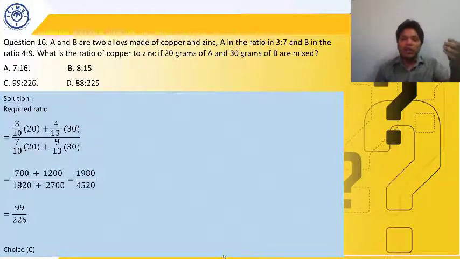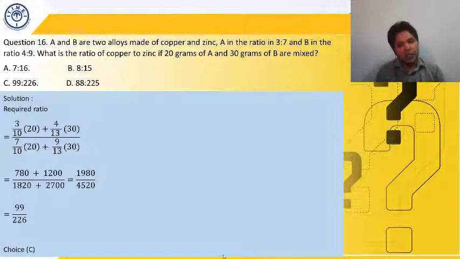So we have taken how much copper is coming out of A and how much copper is coming out of B. We have just added it, and similarly we have taken how much zinc is coming out of A and how much zinc is coming out of B, and we have just added it and taken their ratio and simplified it. That has been asked in the question. So simple addition is given. I hope it is clear to every one of you.